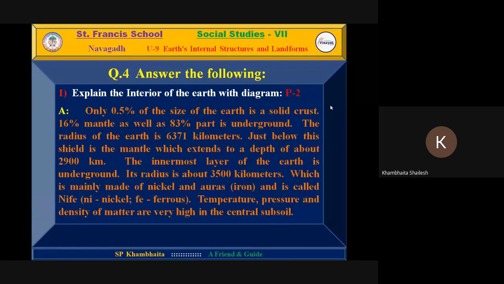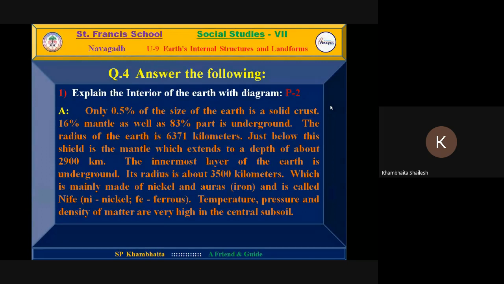Now the innermost layer of the earth is called the core. The radius of the core is 3,500 kilometers. Keep in mind different figures, they might be asked as objective. This core is mainly made of nickel and ferrous. Ferrous means iron. And that is why it is called nife. Ni for nickel, Fe for ferrous.